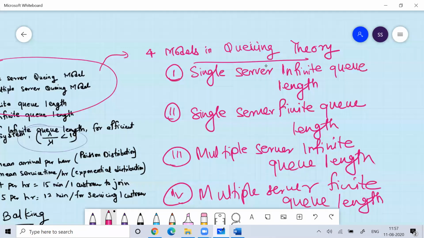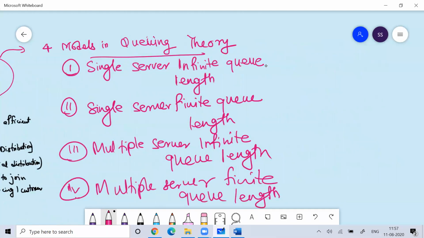So basically, four models are there that we need to study in queuing theory. These are the four models. Whenever we are trying to solve numericals, we solve them based on these four models. In queuing theory, we study them under these four models, and this is the way we represent them.